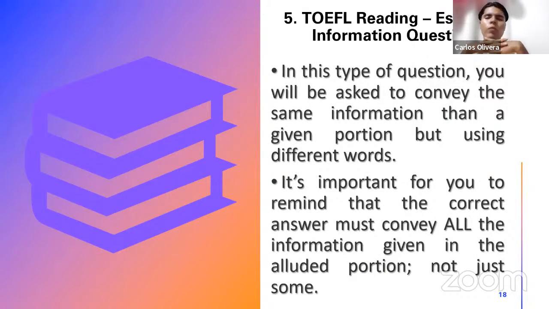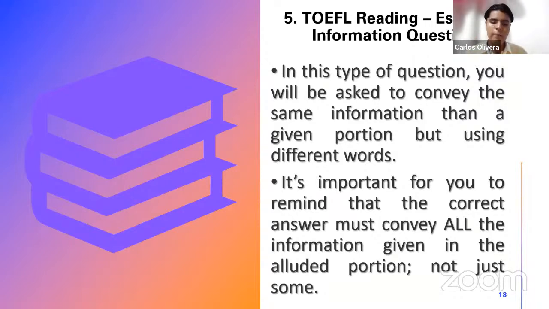In simple words, this type of question, dear students, is going to ask you, first of all, to read a particular sentence, okay? And that sentence is always going to be highlighted. When you read that highlighted sentence, they're going to say, okay, now that you have that sentence, we're going to give you some options. And those options are sentences as well. We're going to give you 5 or 4 sentences. And among those sentences, we have included one that expresses the same information as your highlighted sentence. We want you to look for that sentence and to choose that one. That is basically what they are telling you.